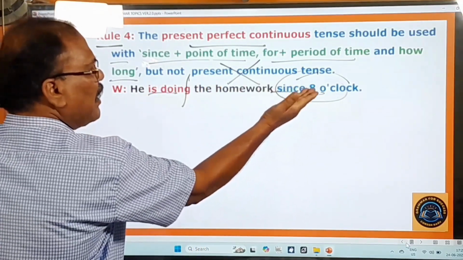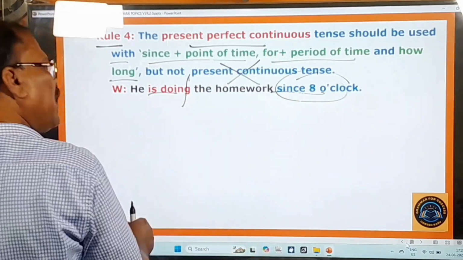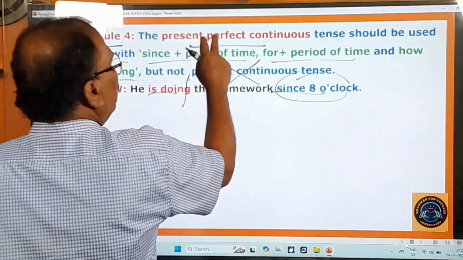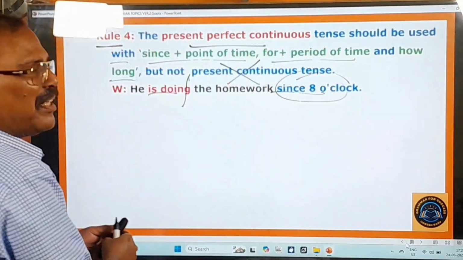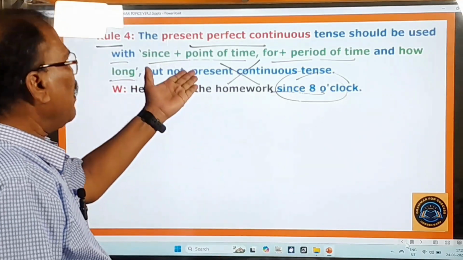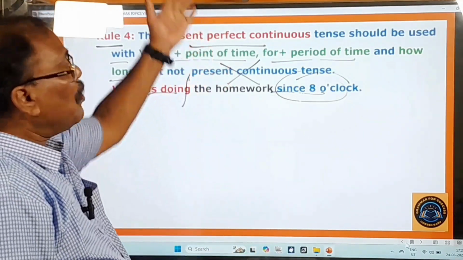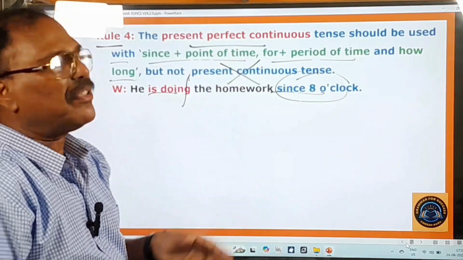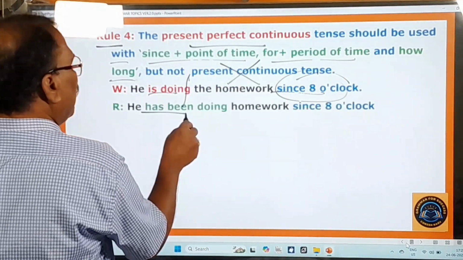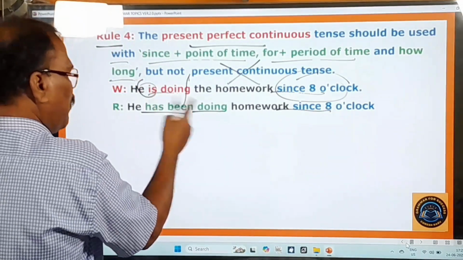He is doing the homework since 8 o'clock. The action started at 8 o'clock in the morning, but it is 6 o'clock this evening. Okay, and therefore a blind rule is there. With these things, you must use only the present perfect continuous tense. He is doing, but he has been doing. He has been doing the homework since 8 o'clock.